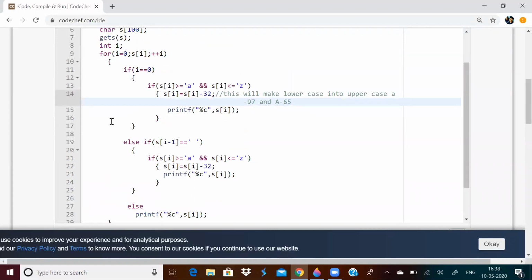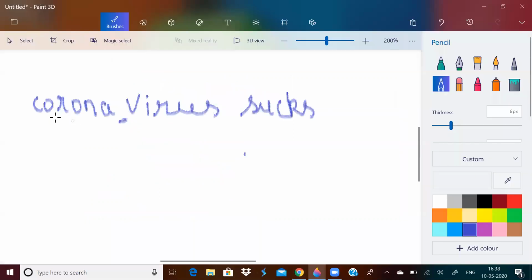If i is not equal to 0, but if s of i minus 1 is a blank space, that is, now this first word is done. How will you check for the second, third, fourth, and so on? How will you check for those words? The easiest way is to check if s of i minus 1 is a blank space.